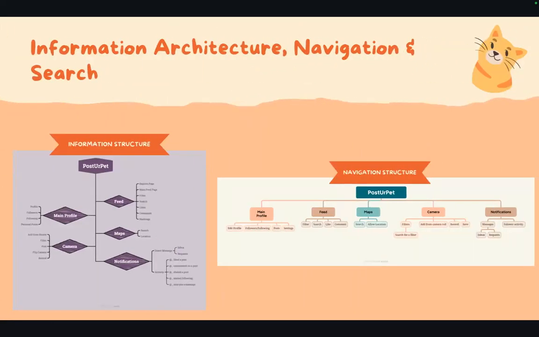So this is our information structure and navigation structure. This just shows each feature that we have on our app. So the feed, main profile, maps, camera, and notifications. The user can edit their profile, see they're following on their main profile page. On the feed, they can like and comment and filter their feed. They can use the map feature, use the filter features on our camera, and use notifications to see their messages and follow our activity.